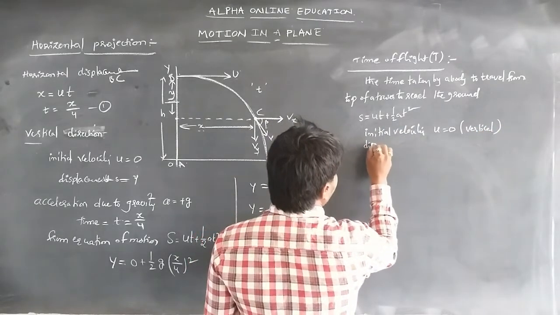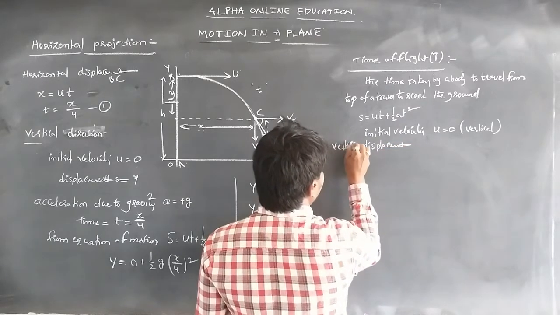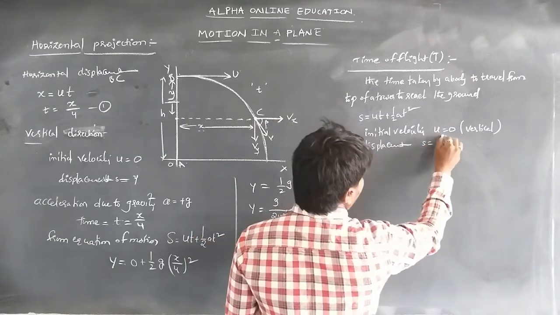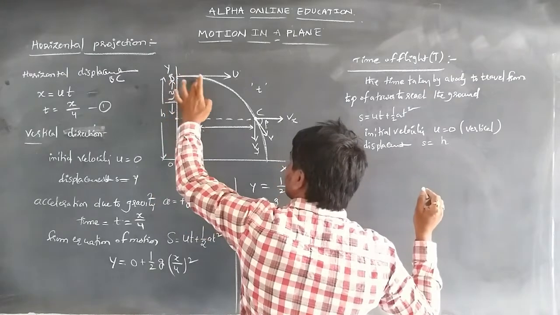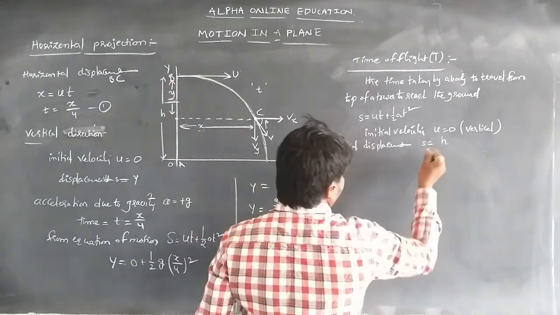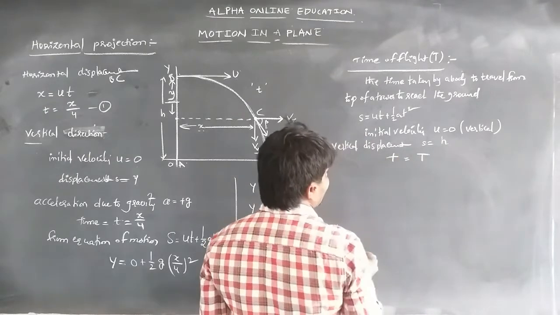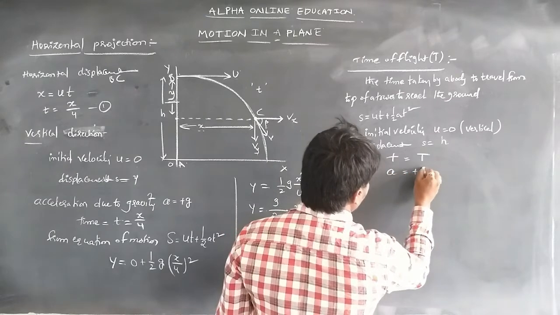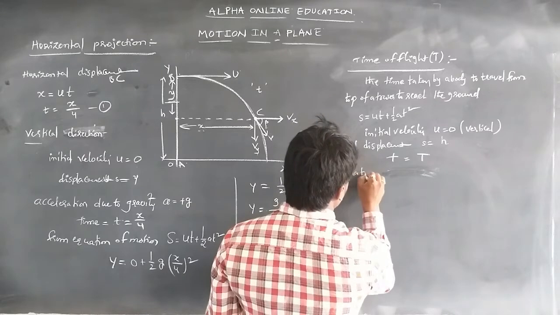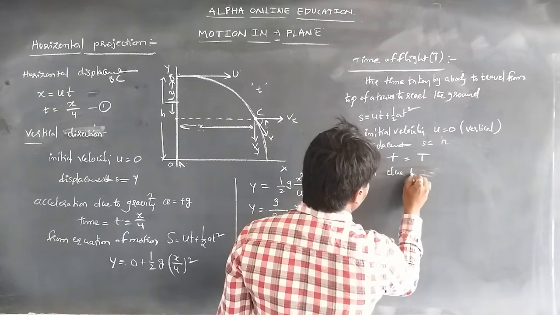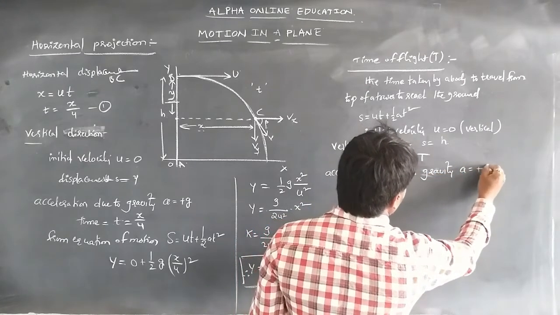And the vertical displacement, we can write, S is equal to h, because the body is moving from this point to this point. The total height is considered as h. So the displacement will be h, the time of flight t is equal to capital T, and the acceleration due to gravity a is equal to plus g.